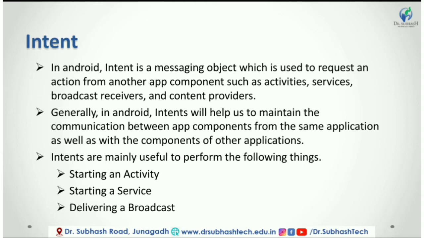Starting a service. By sending an intent object to the startService method, we can start a new service or send an instruction to an existing service. Delivering broadcast. By sending an intent object to the sendBroadcast method, we can deliver our message to other apps' broadcast receivers.